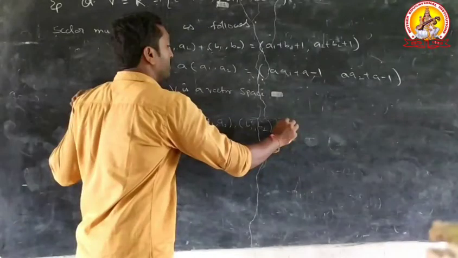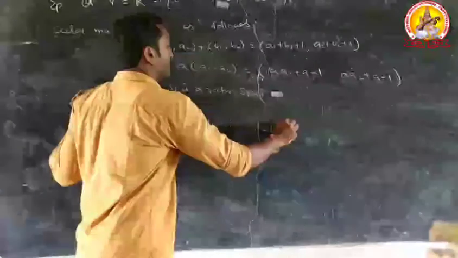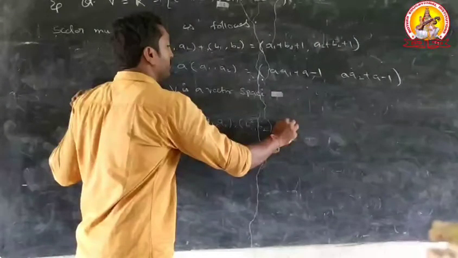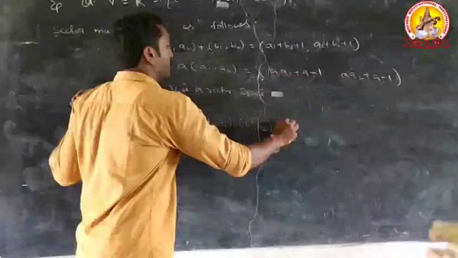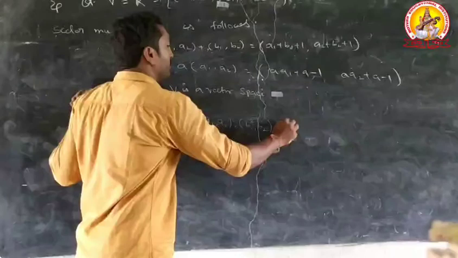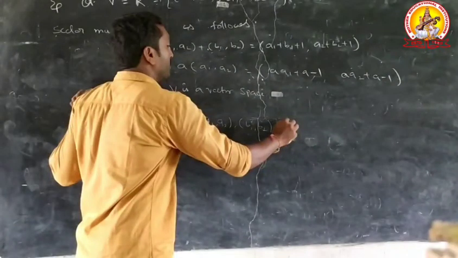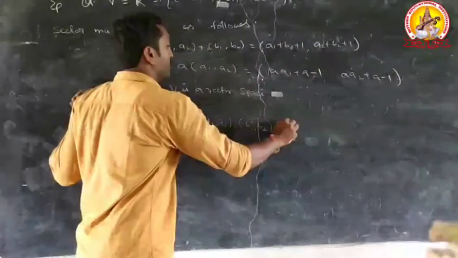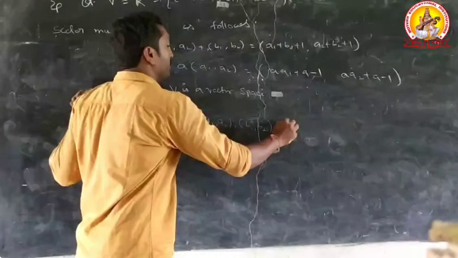Another condition. Let a, b belong to capital F and (a1, a2) belong to capital V. Therefore, (ab) into (a1, a2).